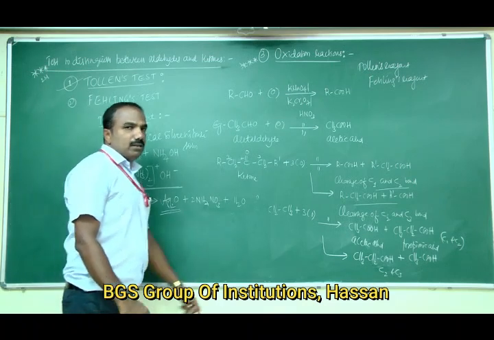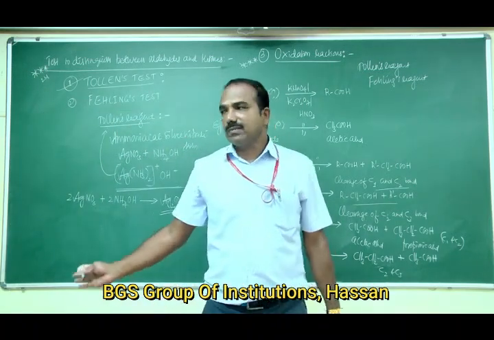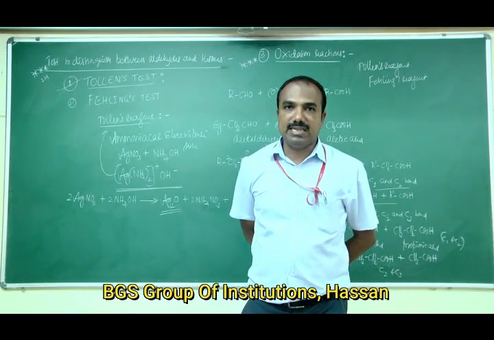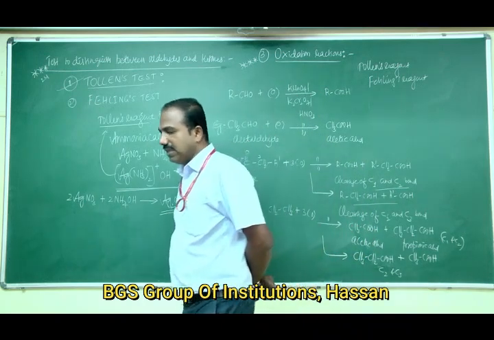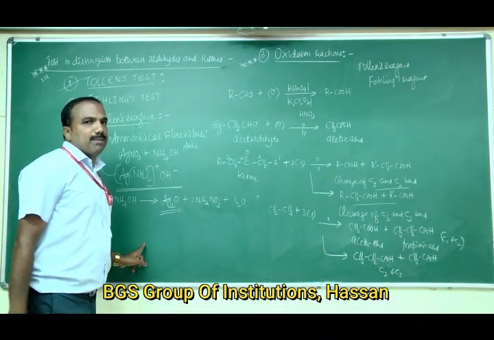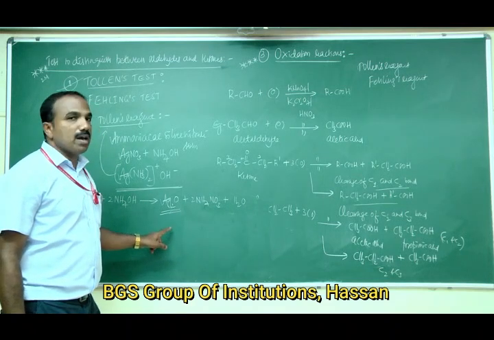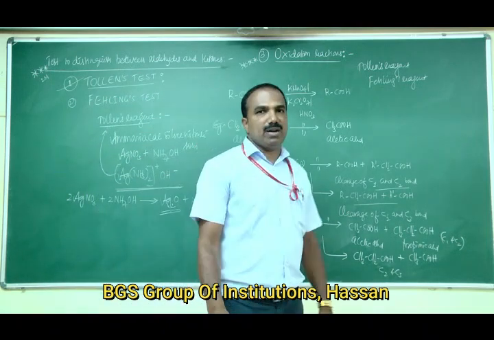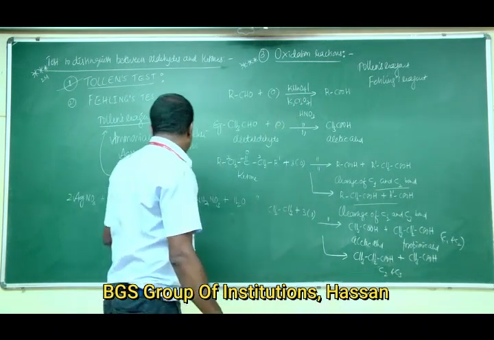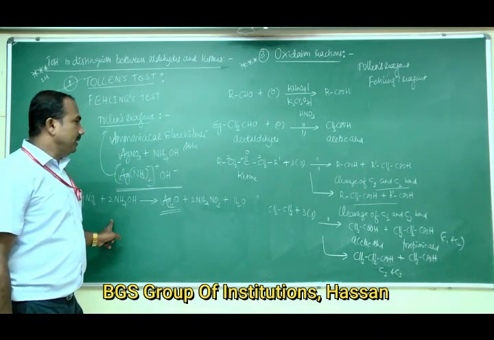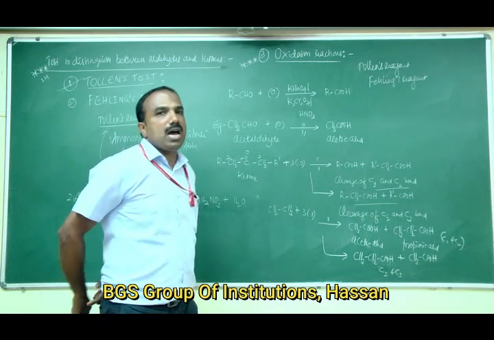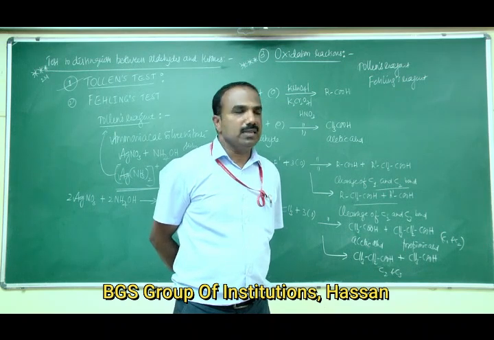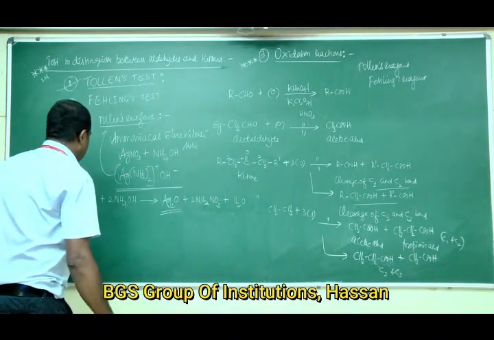When freshly prepared Tollens reagent is added to an aldehyde and it is heated on a water bath, a shining silver mirror or black precipitate of silver is formed. In this reaction, the aldehyde RCHO gets oxidized to RCOO minus, that is the carboxylate anion. So that reaction can be written as